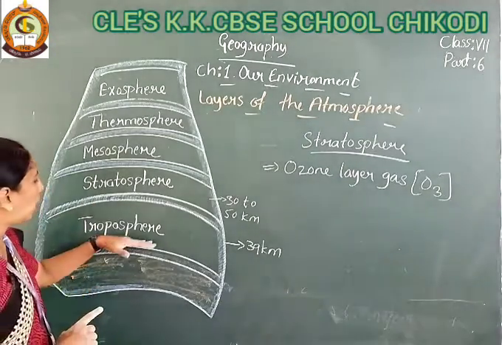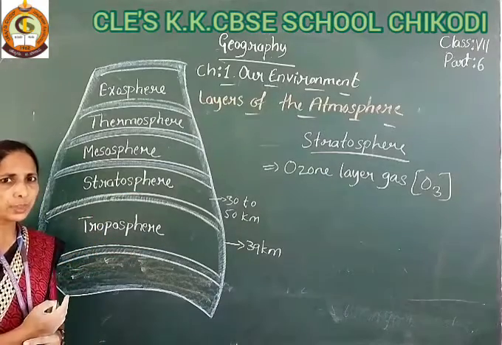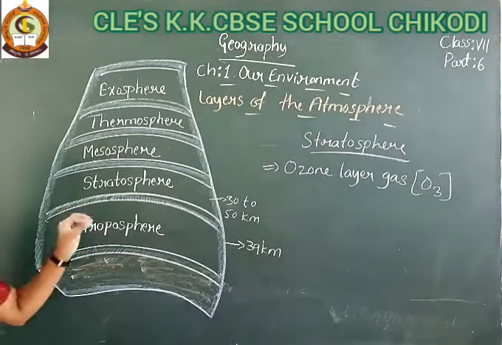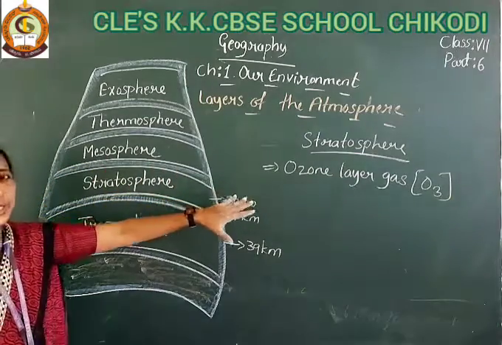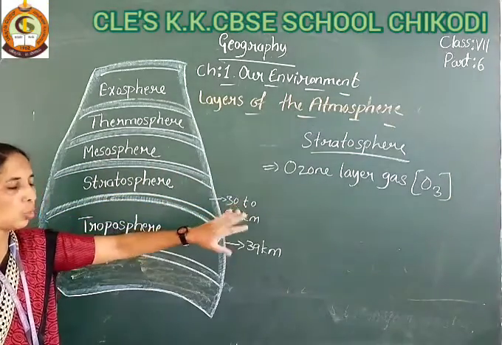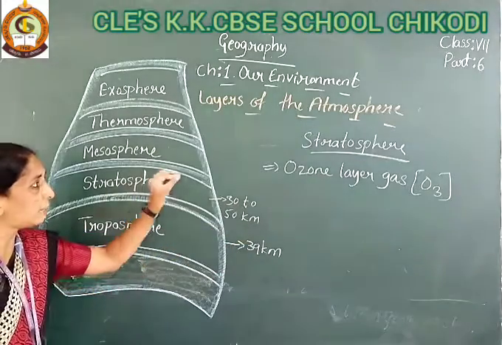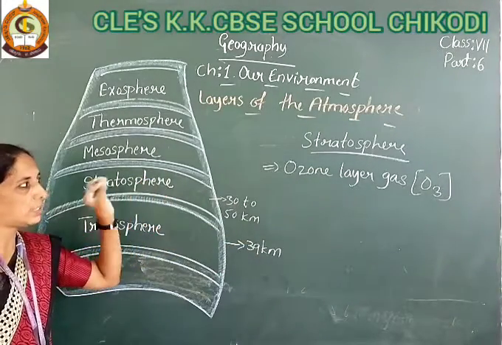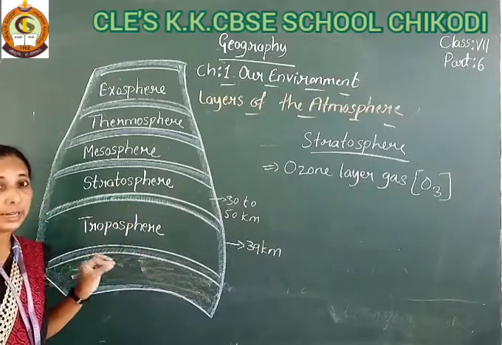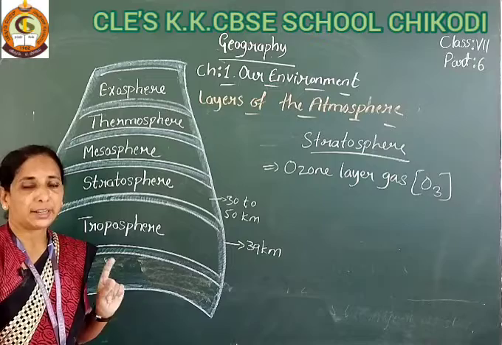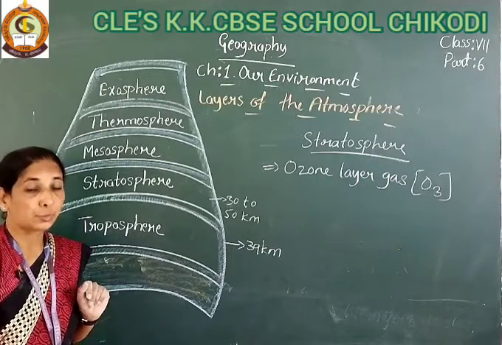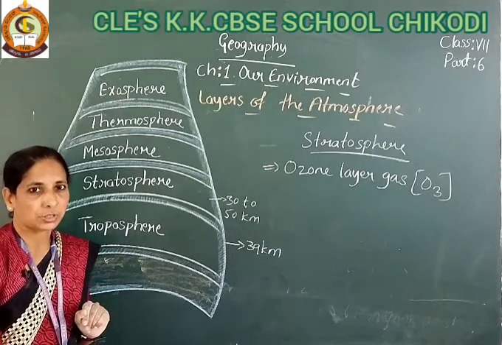The stratosphere is above the troposphere and it has the ozone layer. This layer is filled with ozone gas, O3, and its main function is that it protects us from the ultraviolet rays.